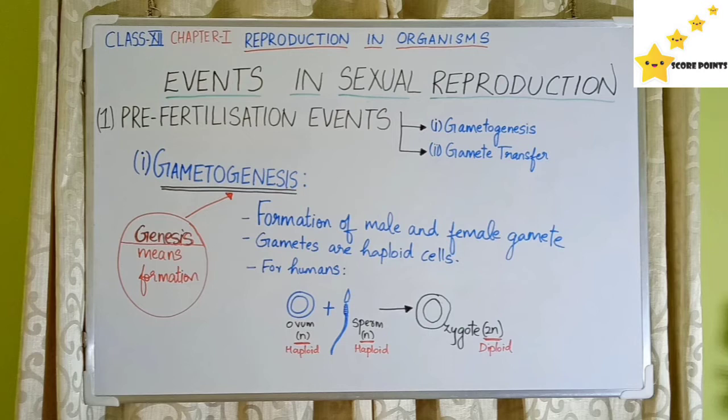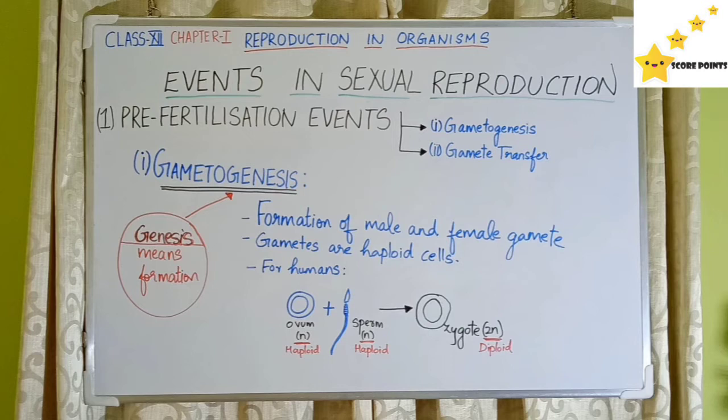As we know, there are two main processes involved here. One is gametogenesis and the other one is gamete transfer. So first we learn about gametogenesis in detail. The term genesis means formation. So gametogenesis means gamete formation.